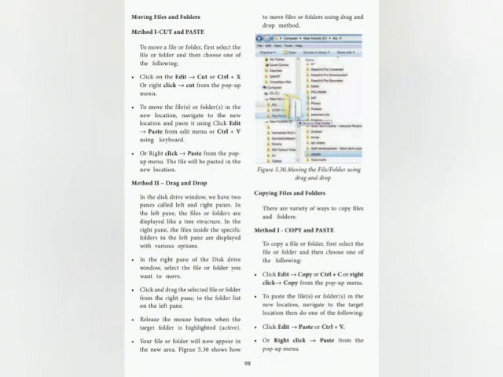In the right pane of the disk drive window, select the file or folder you want to move. Click and drag the selected file or folder from the right pane to the folder list on the left pane. Release the mouse button when the target folder is highlighted. Your file or folder will now appear in the new area.